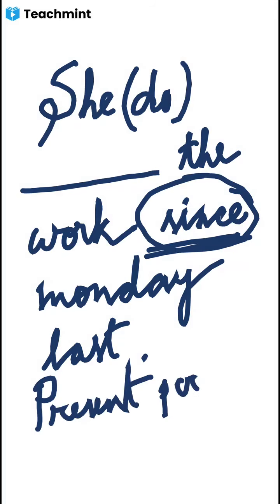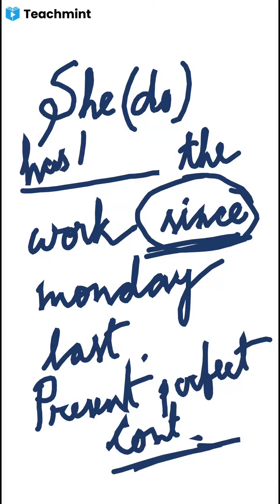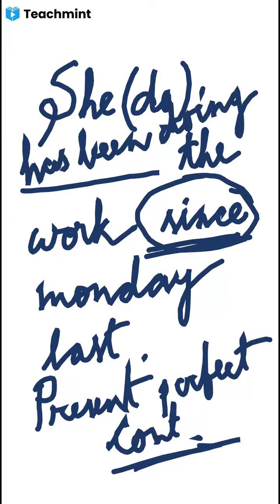So we know that the form of present perfect continuous tense will be she has been doing. She has been doing the work since Monday last. So I hope this one is easier for you. All of you can do this.